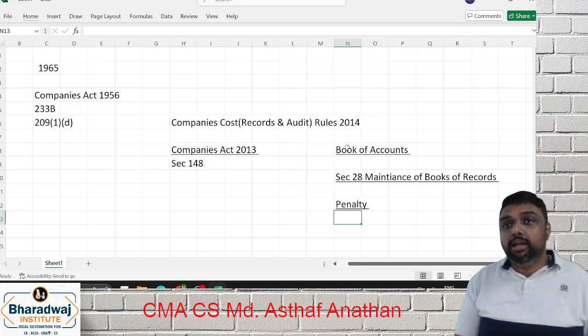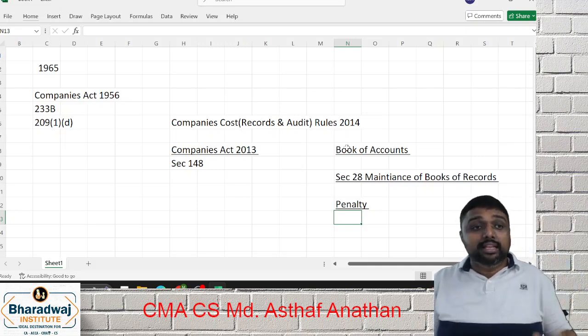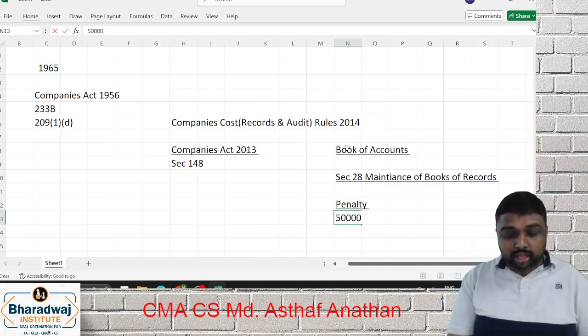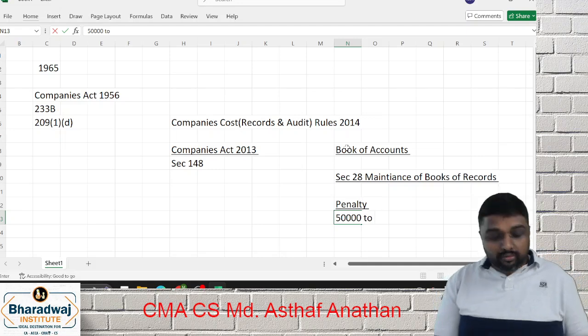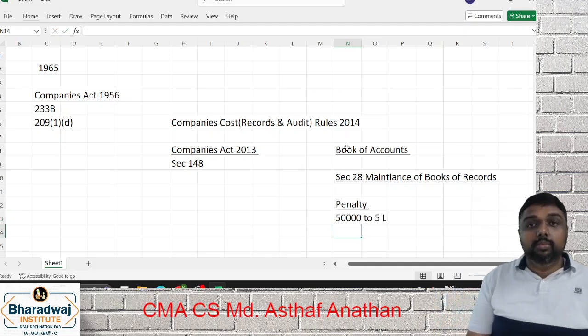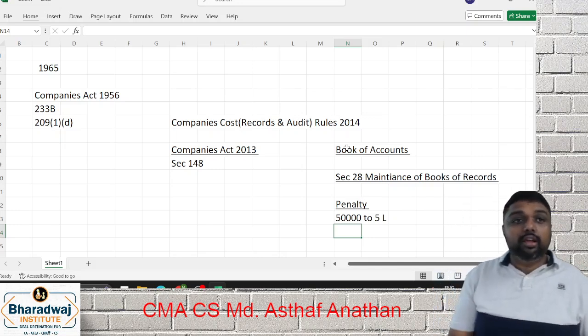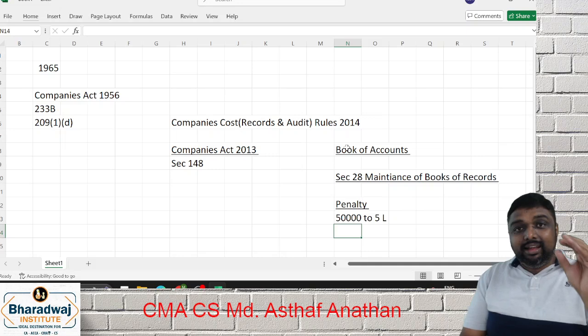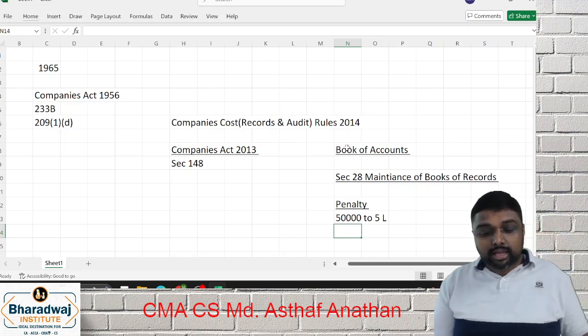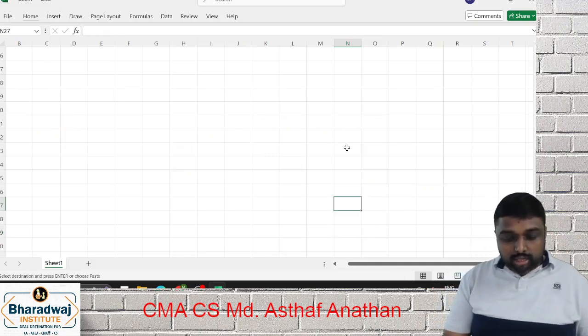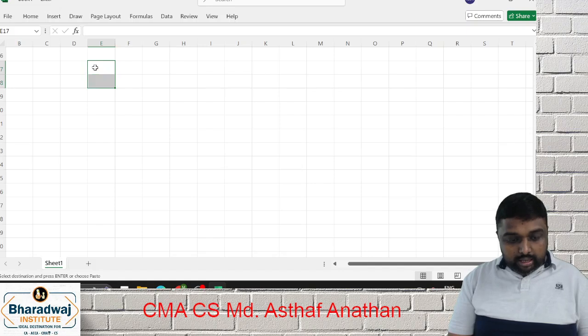What is the penalty? Is applicability? Yes, it's very easy to remember. It starts at 50,000, it goes up to what? 5 lakh. So that is very easy to remember. You have to remember 50, then 10 you have to add. So it will go to a penalty of what? 50,000 to 5 lakh. So the penalty, we have only limited penalty only. That also we will be able to recall, so that we will be able to learn.